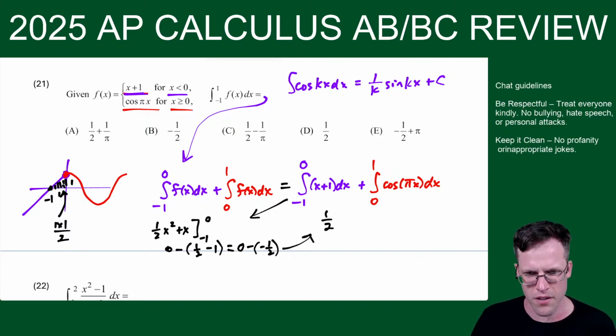But finding the area of that little right triangle here, it's debatable. I don't know. It's up to you to decide which one you think is easier. They're both around the same level.